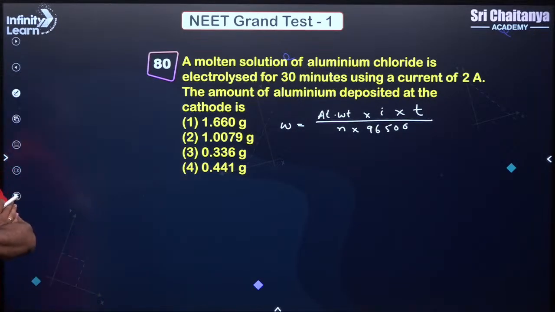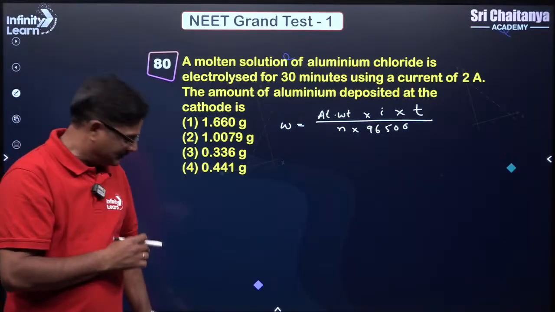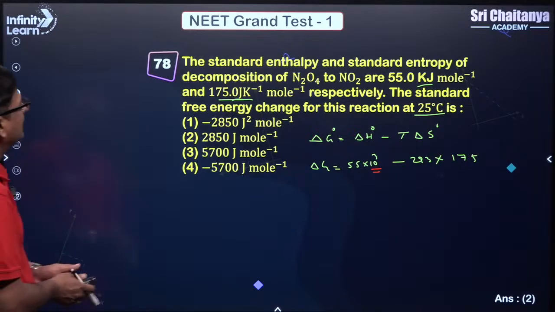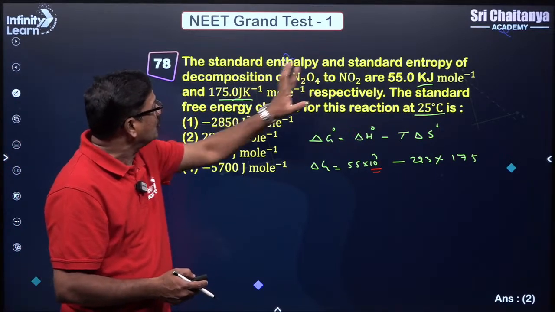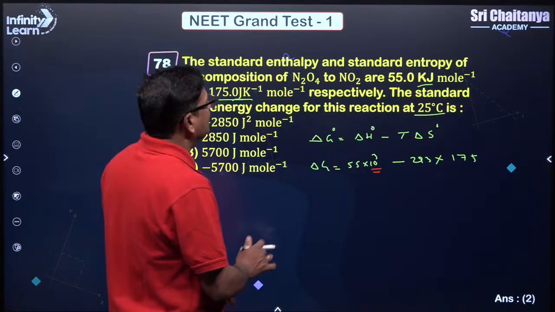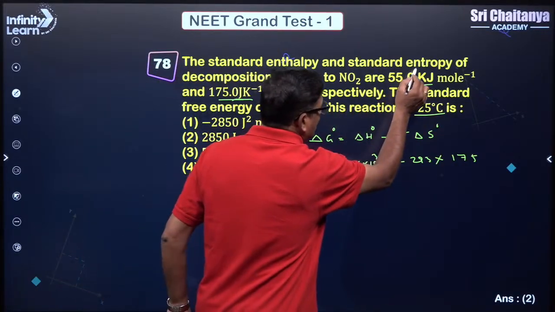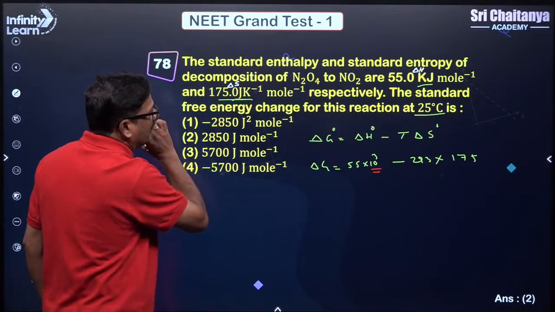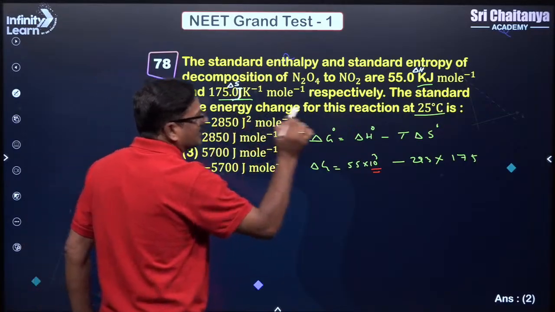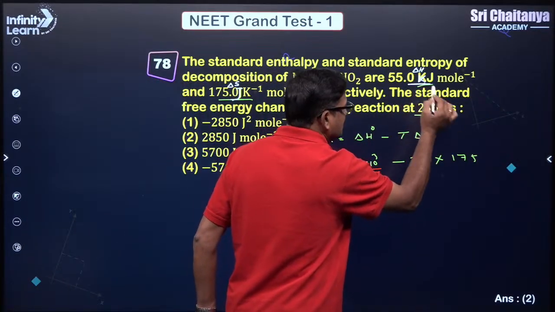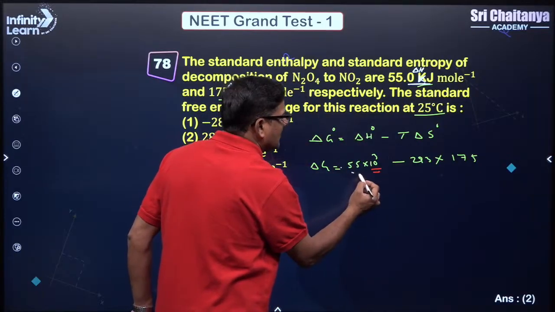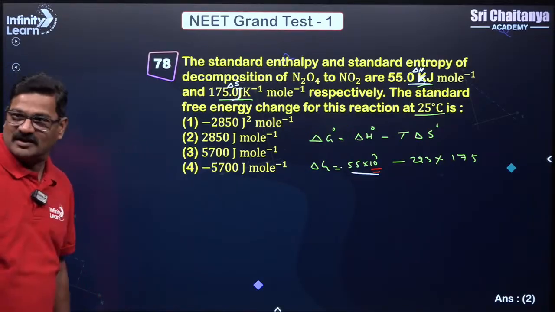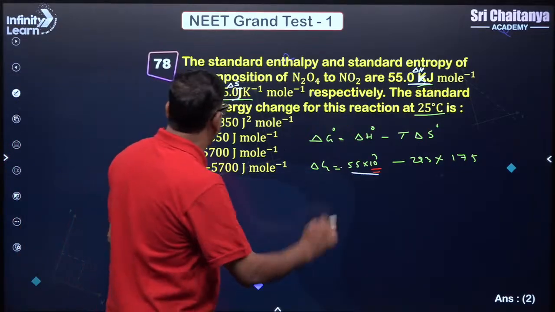Yes, the 78th question, we will go back. So this is the 78th question, with the standard enthalpy and the standard entropy respectively given. This value is delta H and this value is delta S, but one value is given in joules and the other in kilojoules, so the 55 kilojoule is converted into joules. Understand? I'll clear the 79th also. Once you do it, you are going to get +2850. I'll come back to this question if time permits.